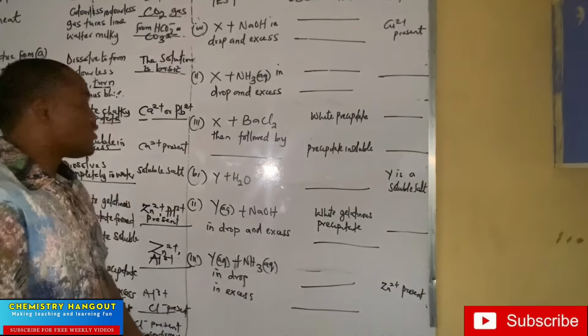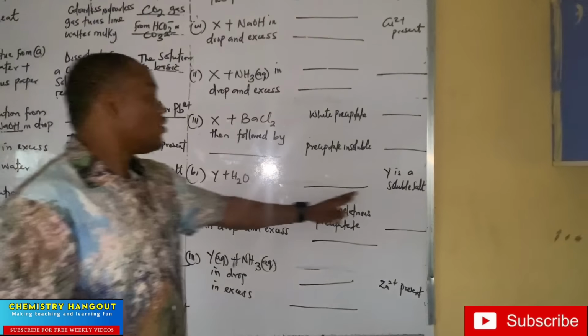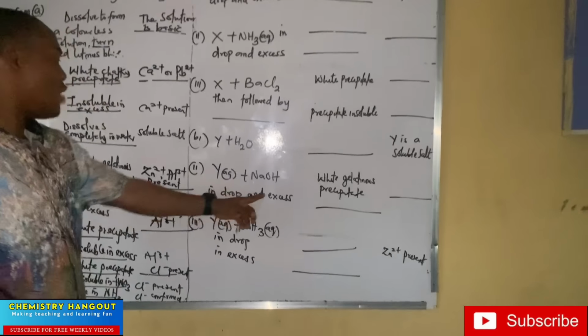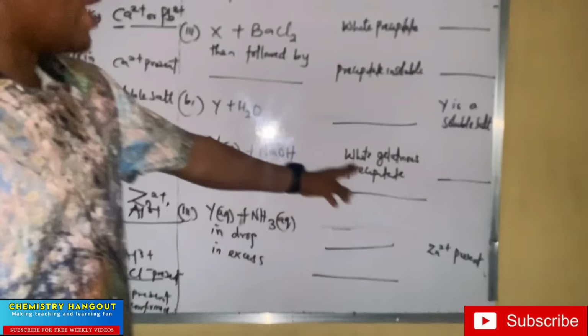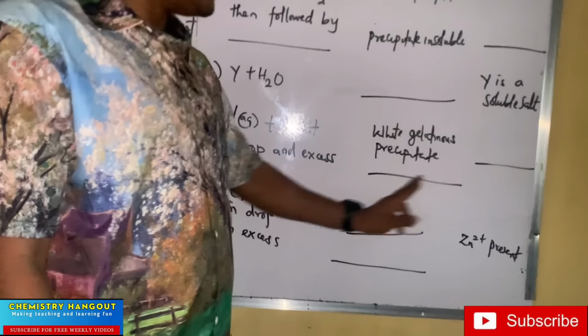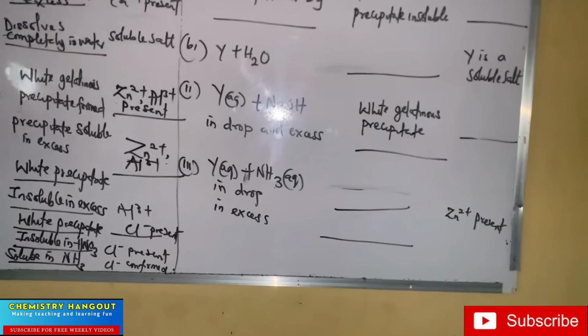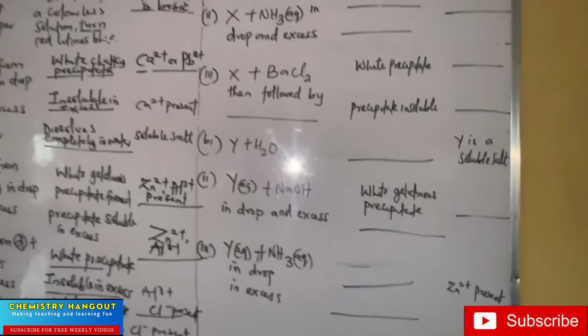Did you see? So Y plus H2O, Y is a soluble salt. What will be here? Then Y plus sodium hydroxide in drop and in excess, Y gives a gelatinous precipitate. Nothing is here. Just take a look at it. You can pause it for some minutes so that you can write it properly if you want to write it.